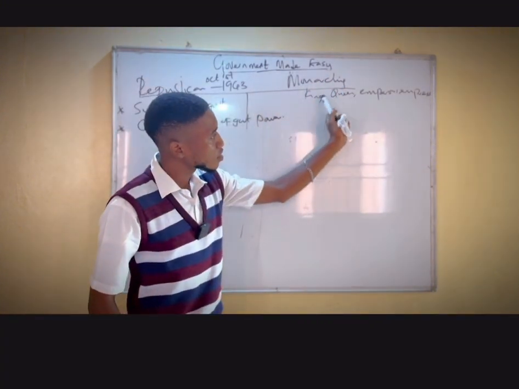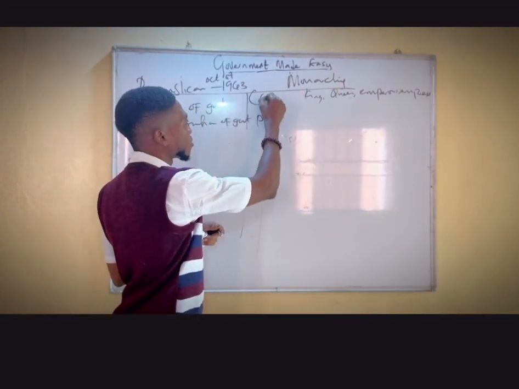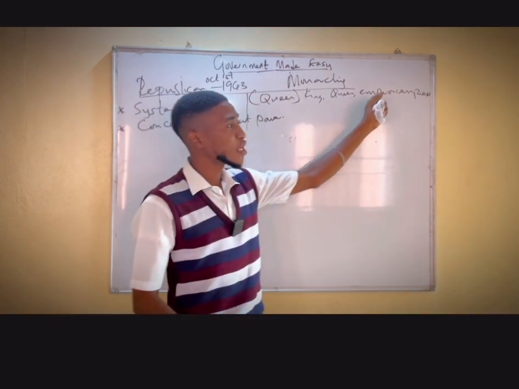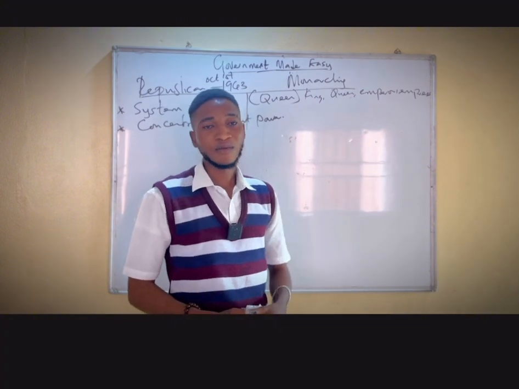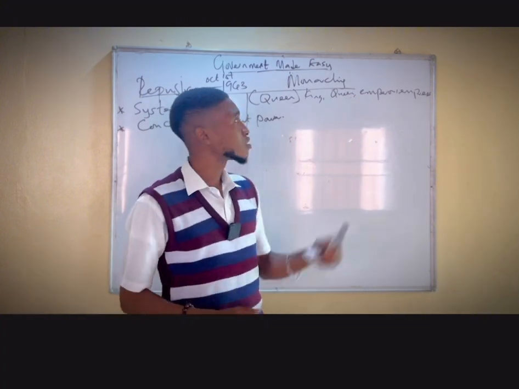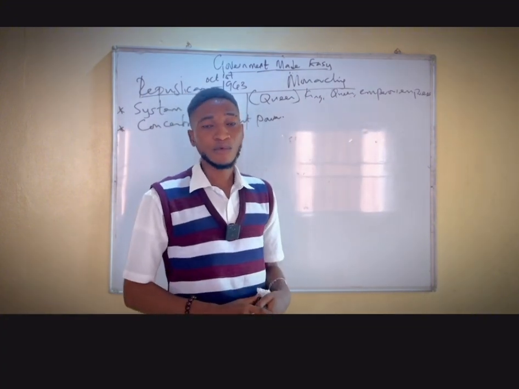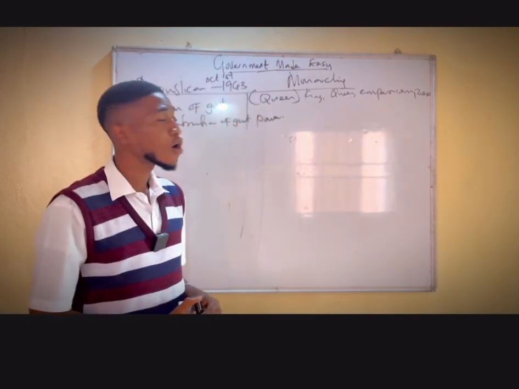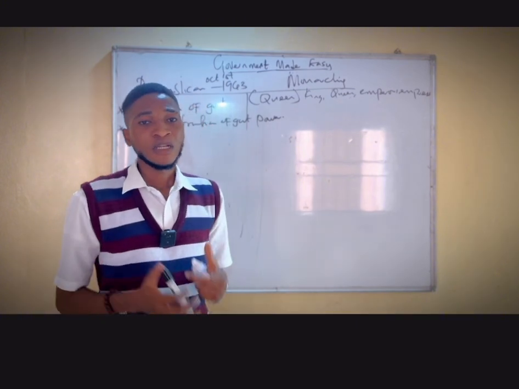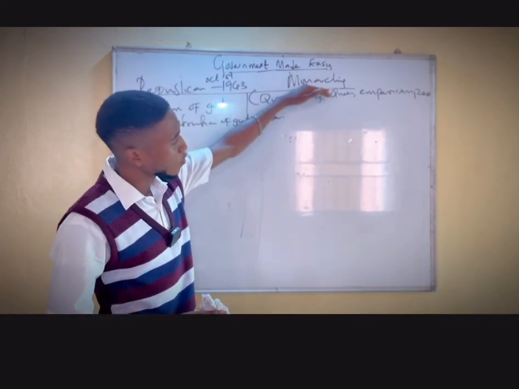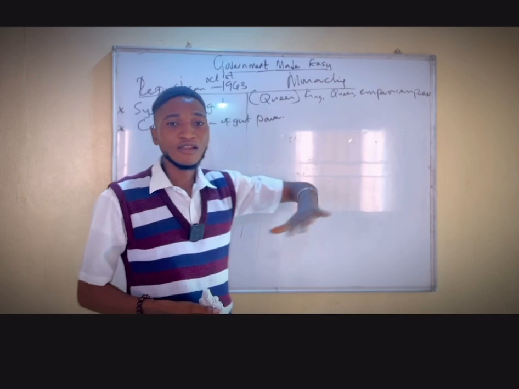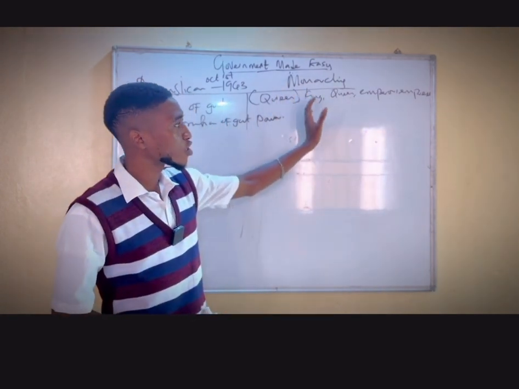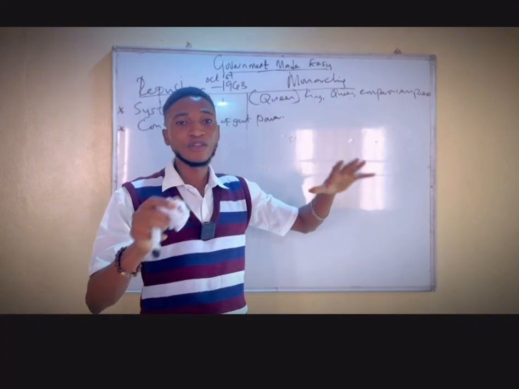While a state that is headed by a monarch, who can be a king, a queen, an emperor, or an empress. For example, Britain is currently practicing the monarchy system of government. Why? Because currently we have King Charles III as the ruler of Great Britain. Nigeria as a country also practices this system, but at the local level. Why? Because in our villages, we have the king and queen as the head of the villages.